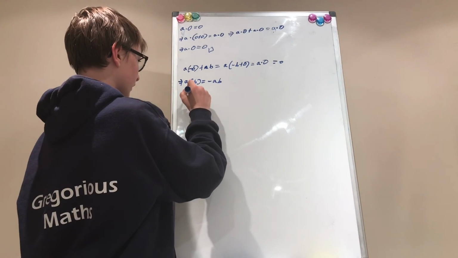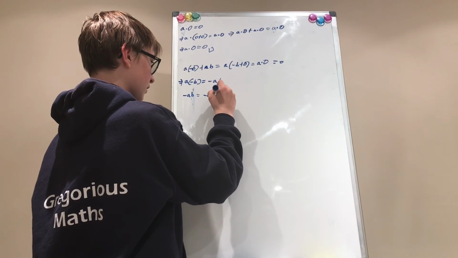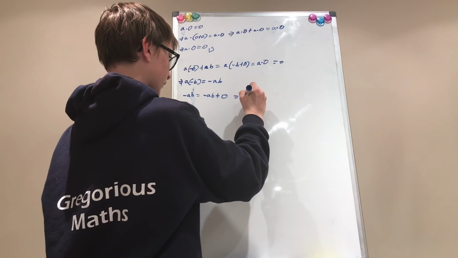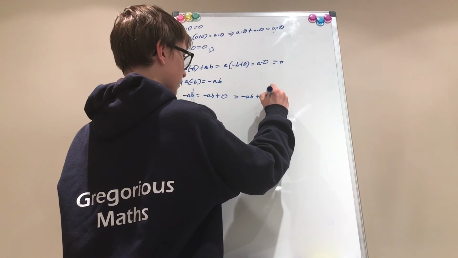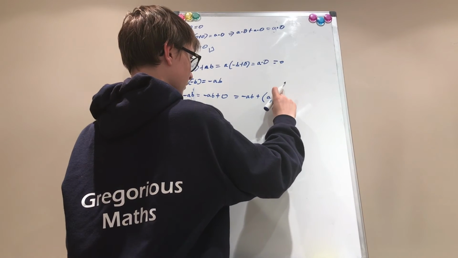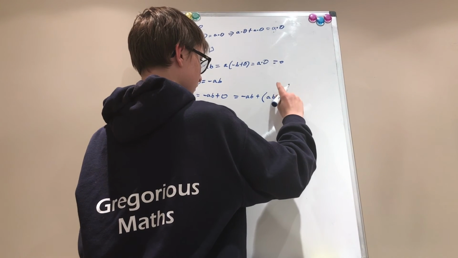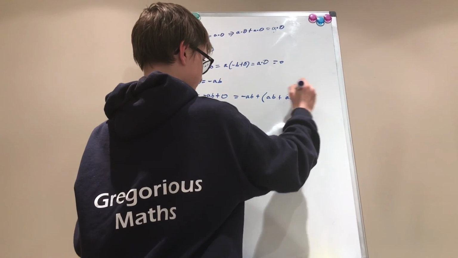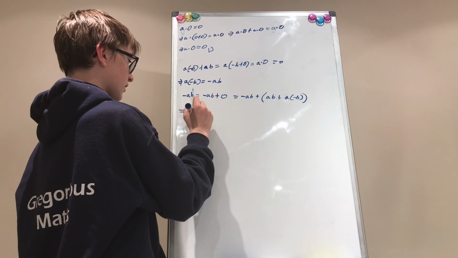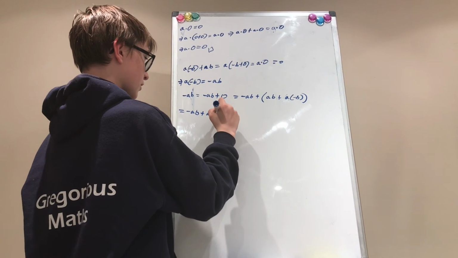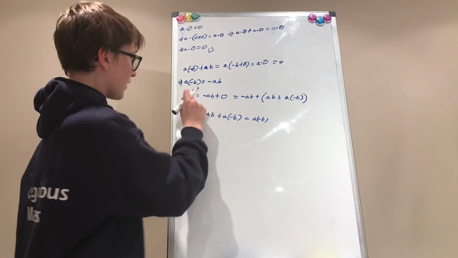So if we have negative AB, this is equal to negative AB plus 0, which is equal to negative AB plus AB plus A times negative B, which, by the associativity of addition, is equal to negative AB plus AB plus A times negative B, which is equal to A times negative B. So those two are equal.